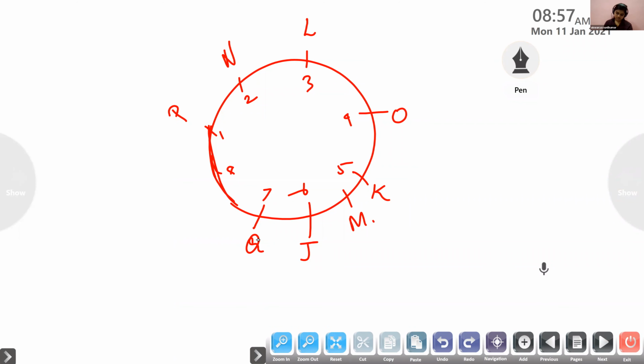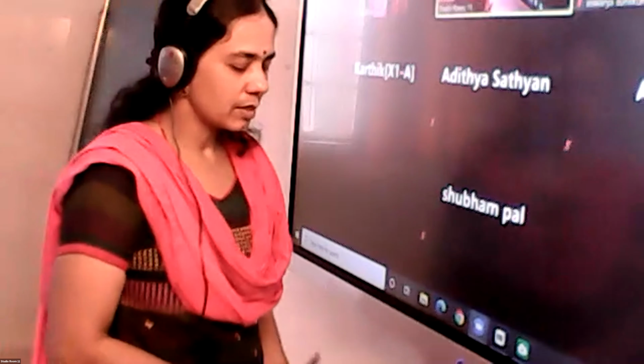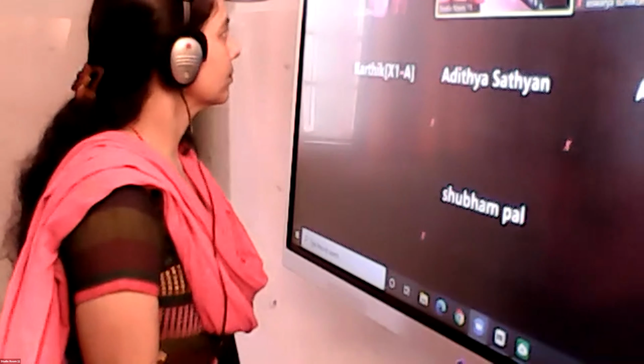Write the neighbors of K. Neighbors of K are O and M. Okay, it's not that much easy as linear, because to the left, to the right, you have to think. Now, shall I give another question in this model, similar model?